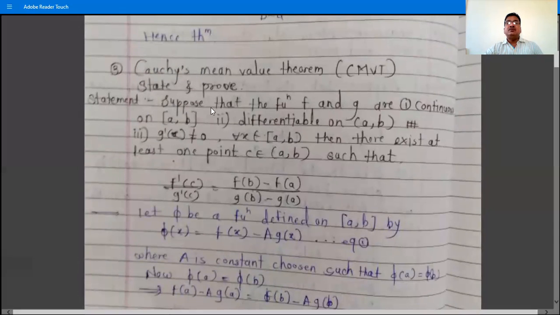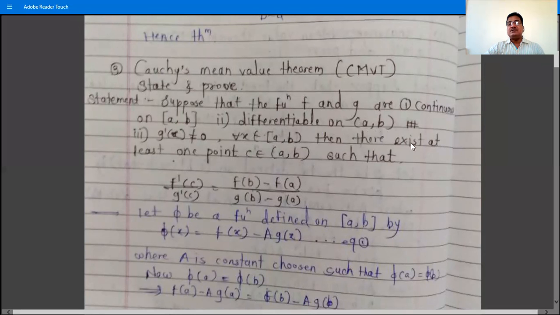Then next is Cauchy's mean value theorem. So the question is: state and prove Cauchy's mean value theorem. So the statement is what? Suppose that the functions f and g, there are two functions now, are, number 1, continuous on closed interval AB. Number 2, differentiable on open interval AB. Both the functions f and g are differentiable on open interval AB. And the third condition is g dash x is not equal to 0 for all x belongs to closed interval AB. Okay, g dash x is not equal to 0.